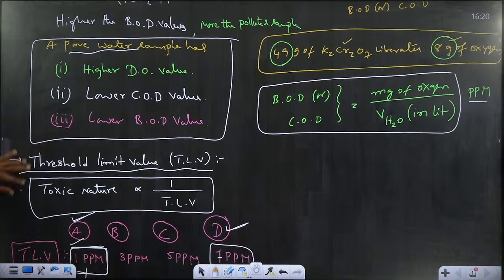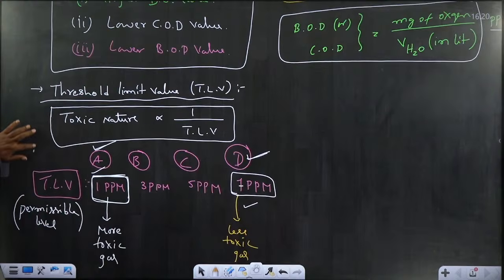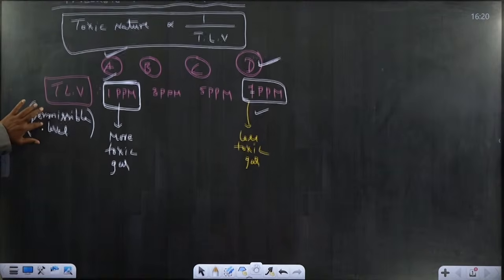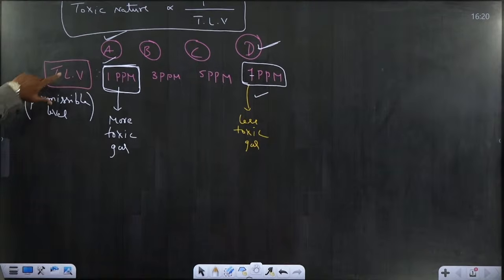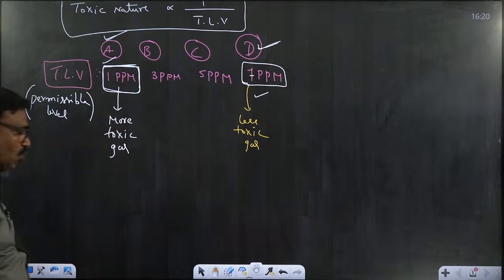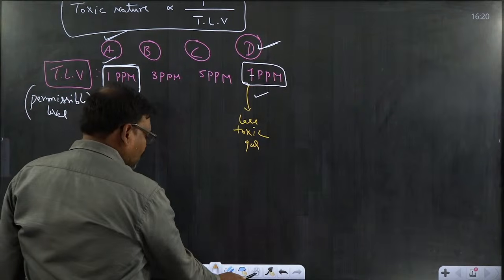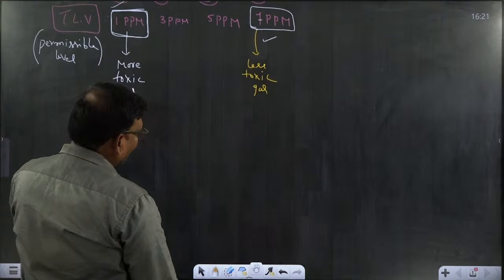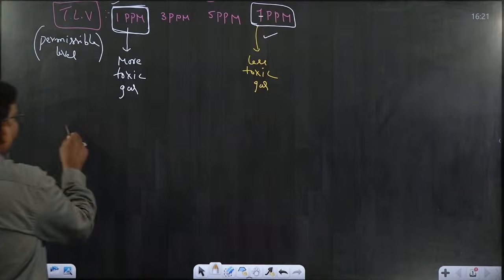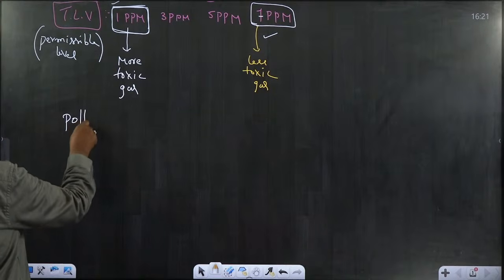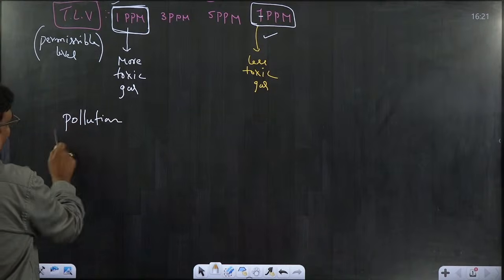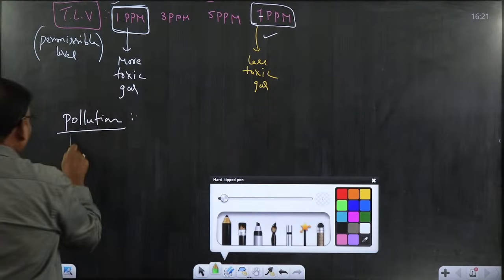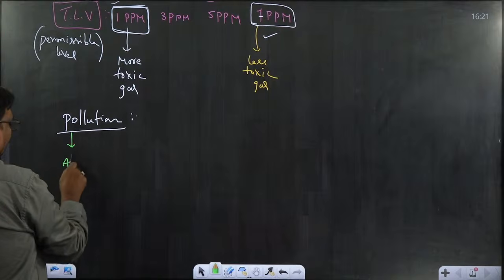In this chapter, definitions are one of the important priorities. In most cases, previous years' questions are frequently related to TLV, BOD and COD. After that, in this chapter, we go to the different kinds of pollution. Pollution is of different types. One is atmospheric pollution.